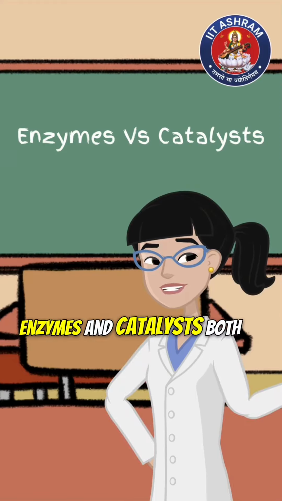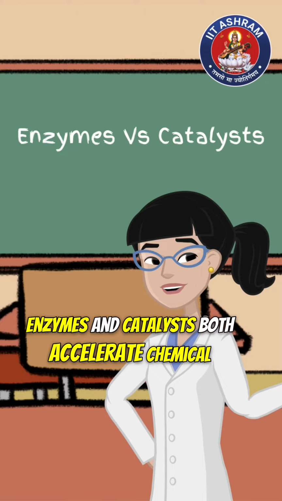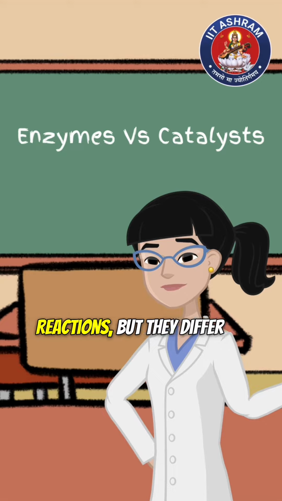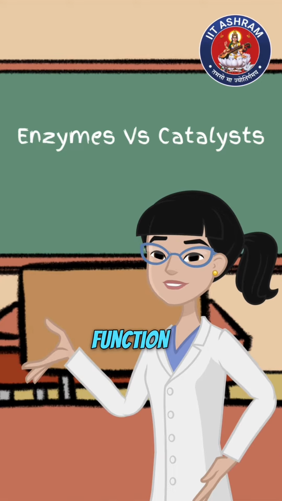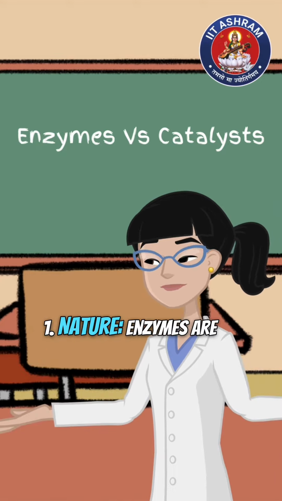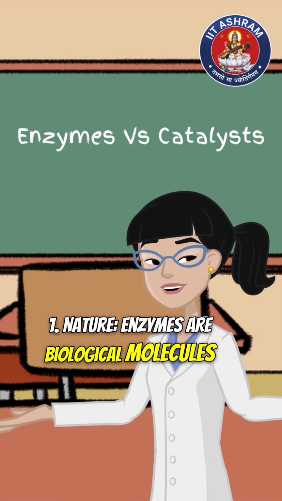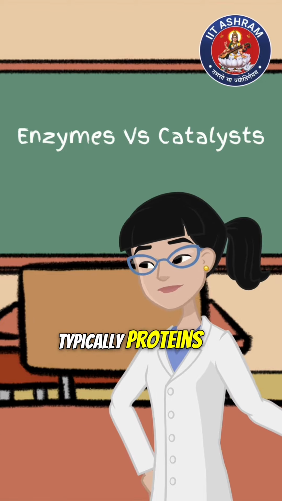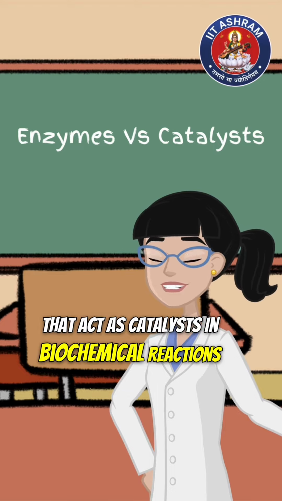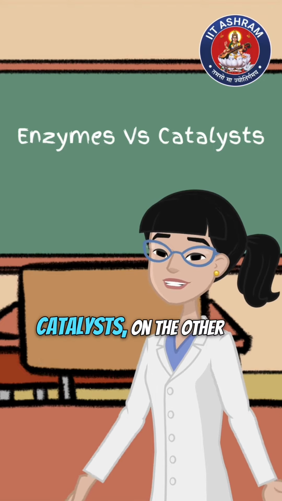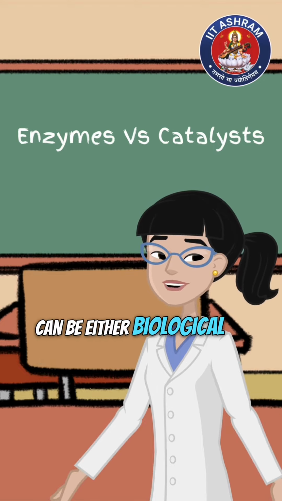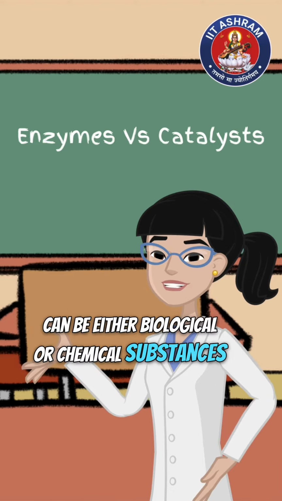Enzymes and catalysts both accelerate chemical reactions, but they differ in their nature and function. First, nature. Enzymes are biological molecules, typically proteins, that act as catalysts in biochemical reactions. Catalysts, on the other hand, can be either biological or chemical substances.